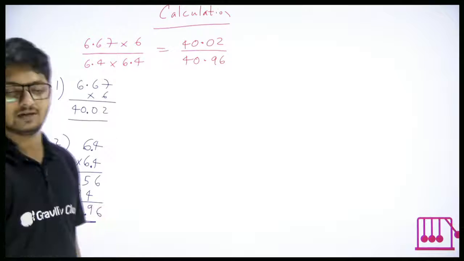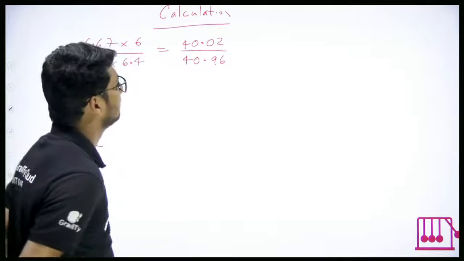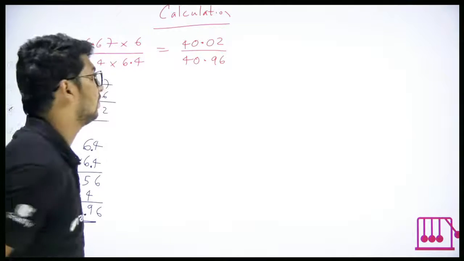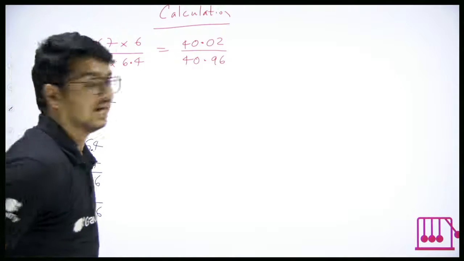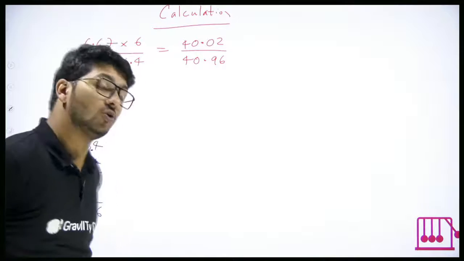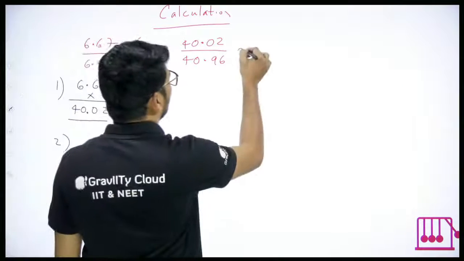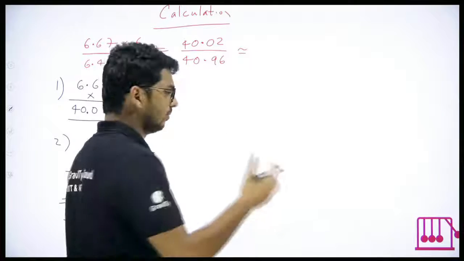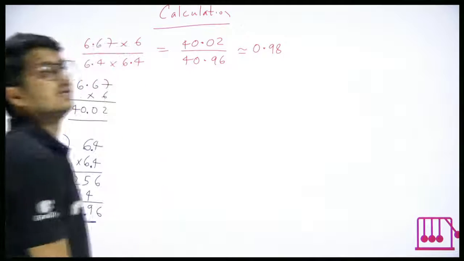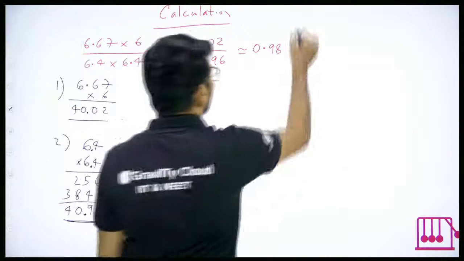Now if I look at that, which is greater here, numerator or denominator? Look at it. 40.02 divided by 40.96. Right, and with a very close margin, the denominator is greater than the numerator, so you'll get it as less than 1, and this is almost equal to, if you do the calculation, I'm not going into it, 0.98. You'll get it as what? 0.98. Is that clear?